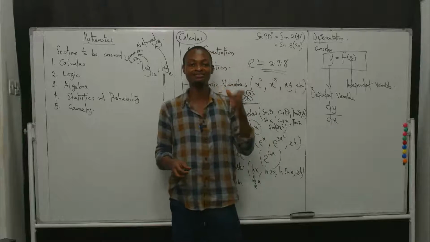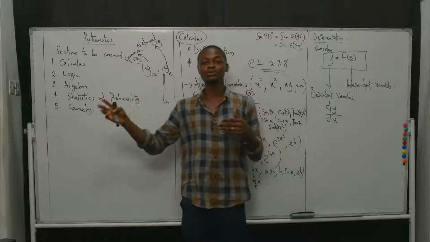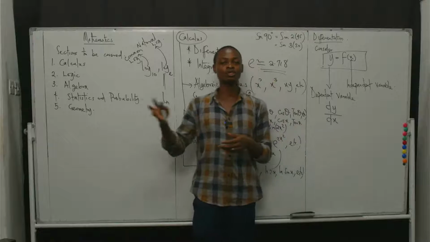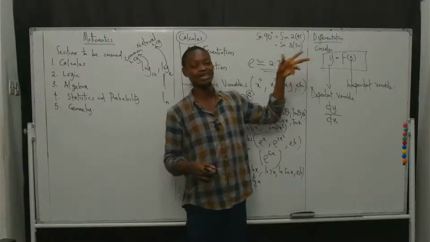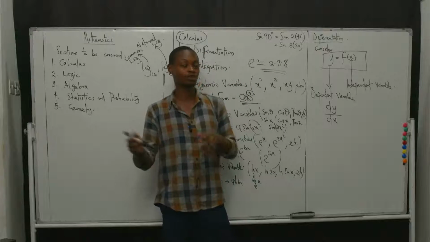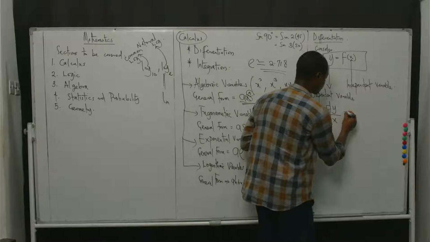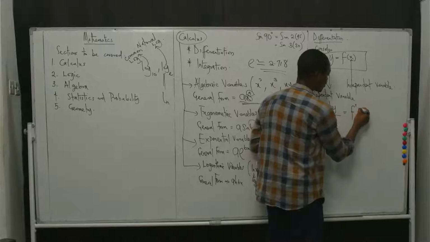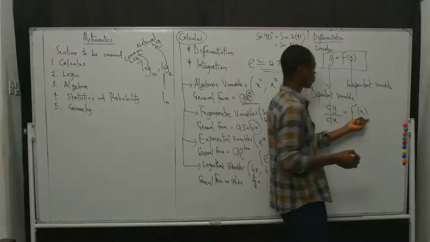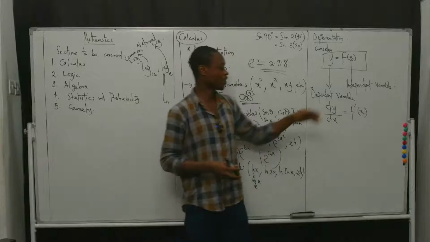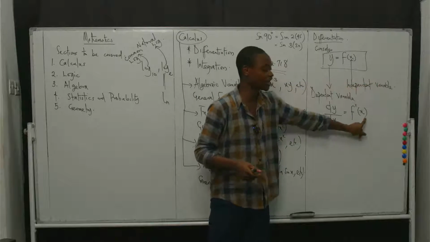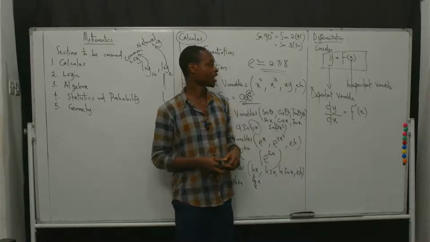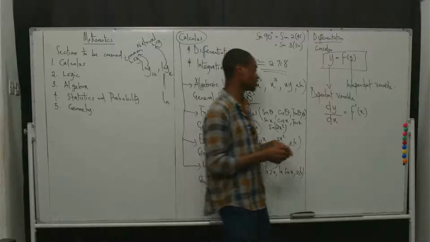That's why we read it as the differentiation of y with respect to x, or differentiate y with respect to x. Now, this is just one way of writing the differentiation in terms of y and x. You can also write the differentiation in terms of the function. And another notation for it is to see it as f prime of x, right? Now, I won't necessarily call it prime, it's just to say the first differential of x. Another way in which it can also be written is